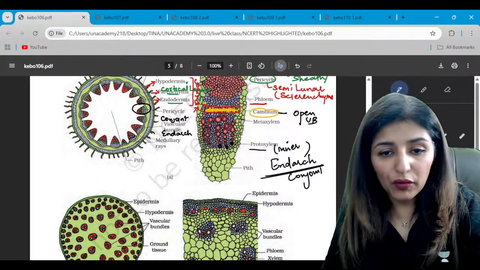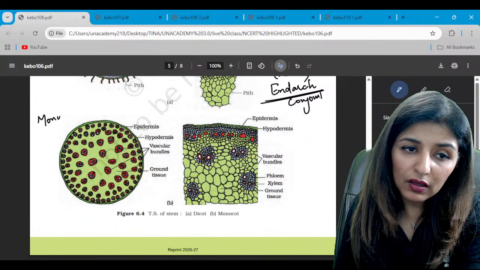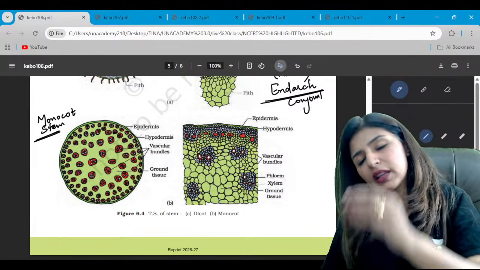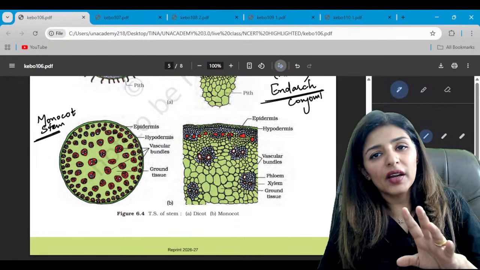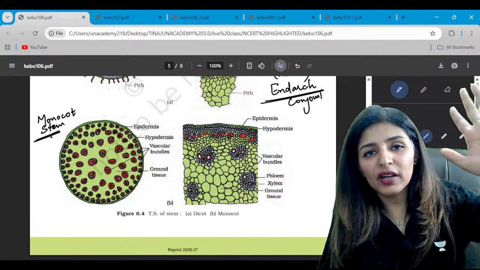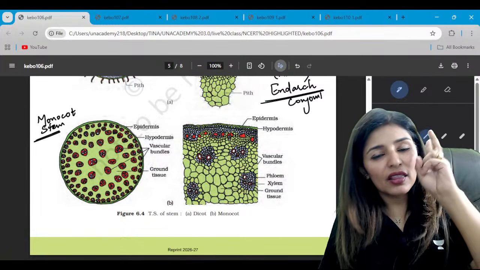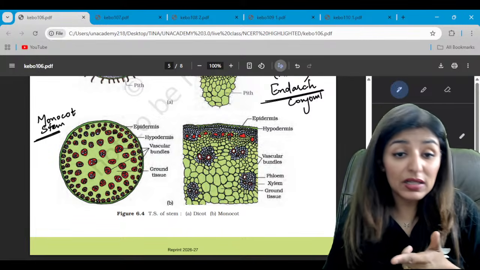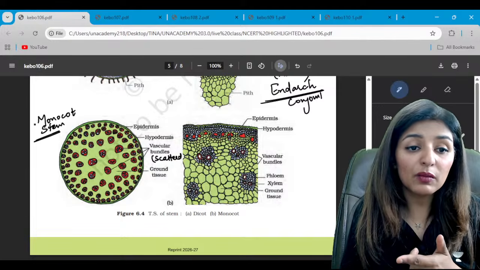Alright guys, now moving on to the diagram of monocot stem. So see, in monocot stem, very easily identified by the help of vascular bundle. See, vascular bundle is the key to identify the transverse section, right? You see radial arrangement, it is 100% root. If it is between 2 to 4, it is dicot. If it is more than 6, it is monocot. Yes or no? Right? Then if it is a dicot stem, there has to be ring arrangement. While if the vascular bundles are scattered, like in this case, it is 100% monocot stem.